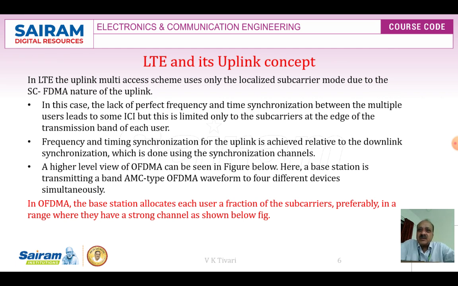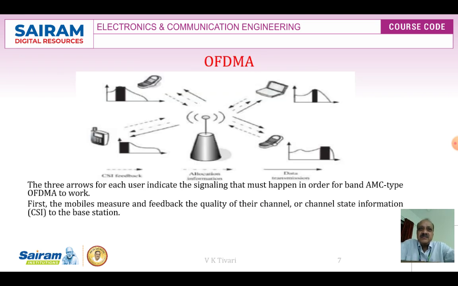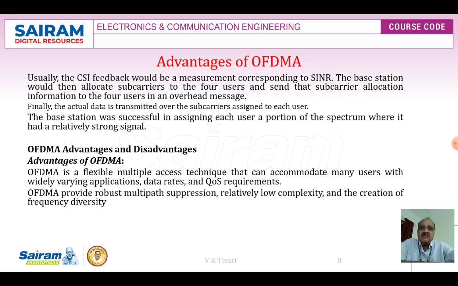Here the base station transmits the band AMC type OFDMA waveform for 4 different devices simultaneously. You can see how exactly it takes place. The 3 arrows of each user indicate the sequence of steps that must happen in order for band AMC type OFDMA to work. First, the mobiles measure and feed back the quality of their channels, the channel state information (CSI), to the base station.